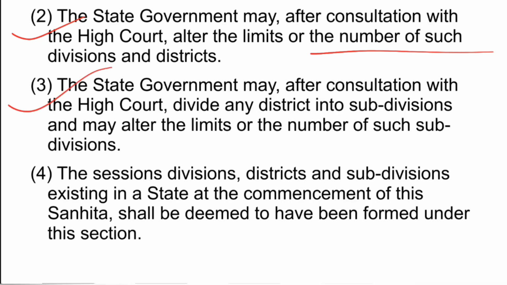Subsection 3 says the state government may, after consultation with the High Court, divide any district into subdivisions and may alter the limits or the number of such subdivisions. So again, by the state government, with consultation with the High Court, divide the districts into subdivisions. Earlier in subsection 2 it was about the alteration of the limits or number of the divisions. Here it is the division of the district into subdivisions. So again the consultation is required with the High Court and it can be done by the state government.